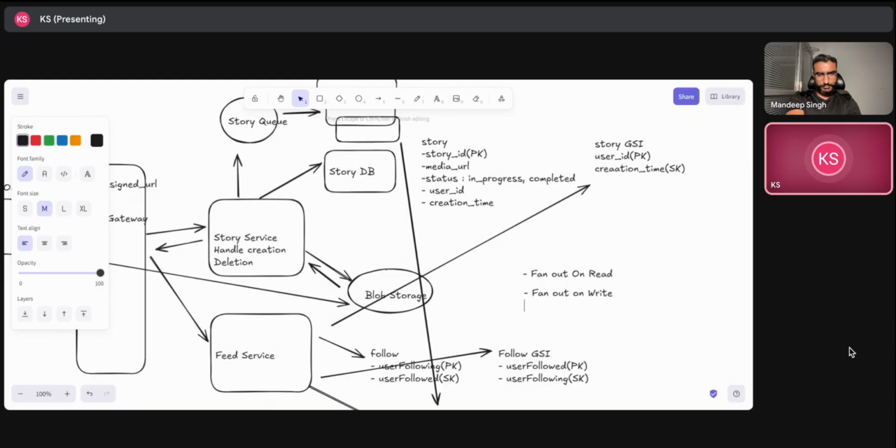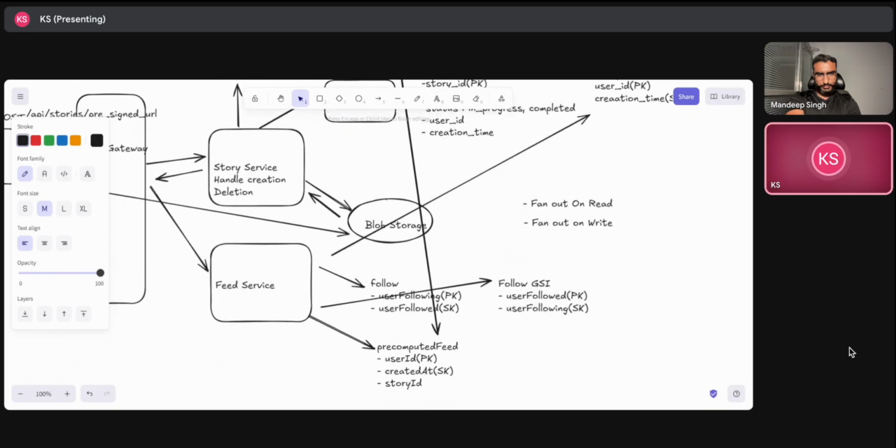All our requests will go to that story ID partition, and that can become a hot partition problem. No matter how well DDB scales, the hot partition problem happens in the case of viral stories, I can say. That is what I feel.